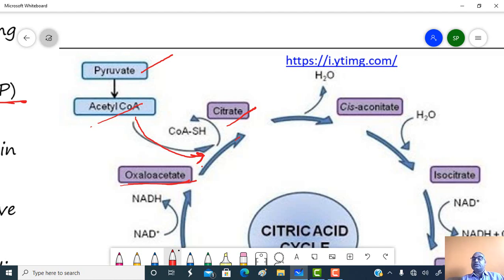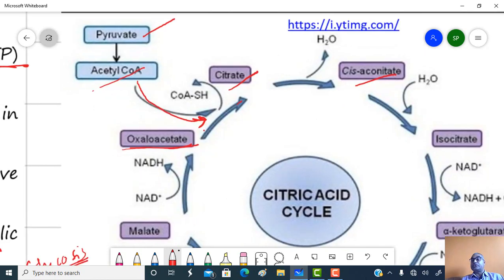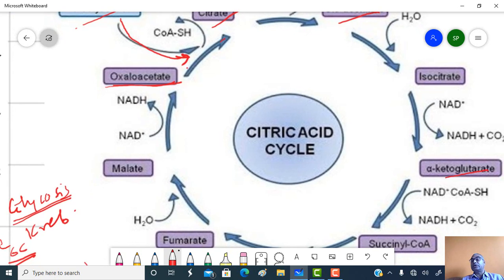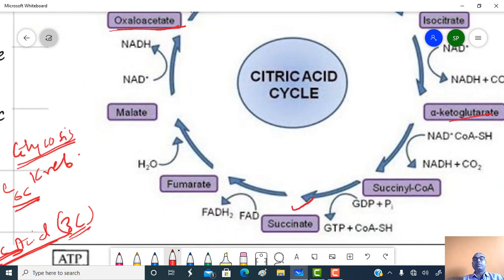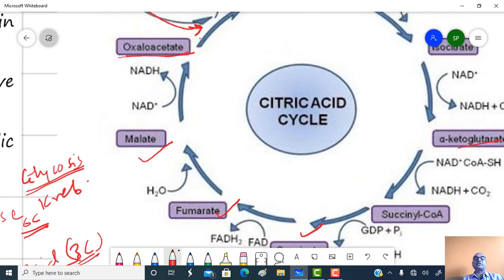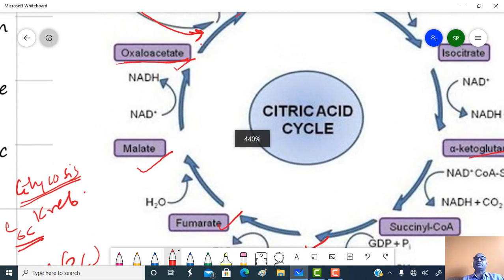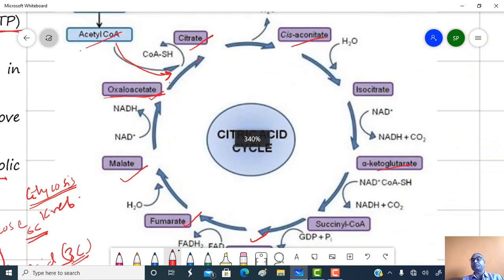Then come cis-aconitic acid, isocitric acid, alpha-ketoglutaric acid, succinyl coenzyme A, succinic acid, fumaric acid, malic acid, and again oxaloacetic acid is formed.